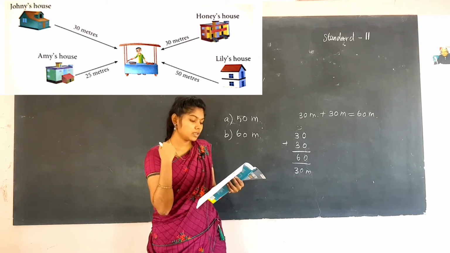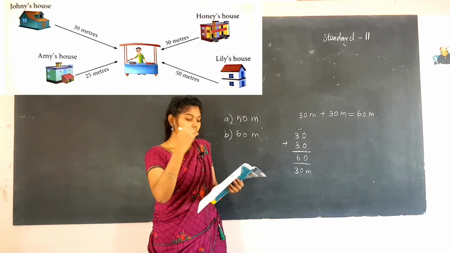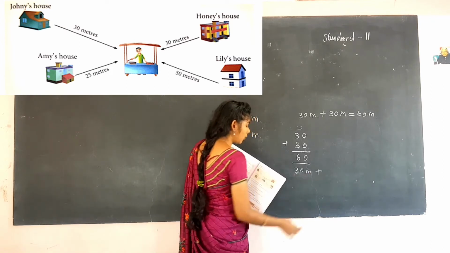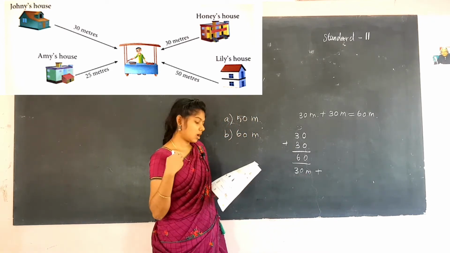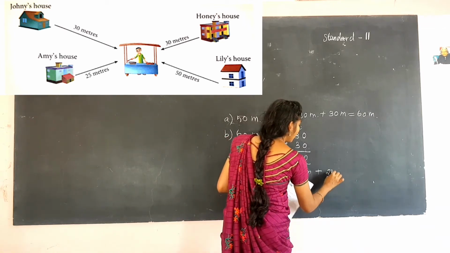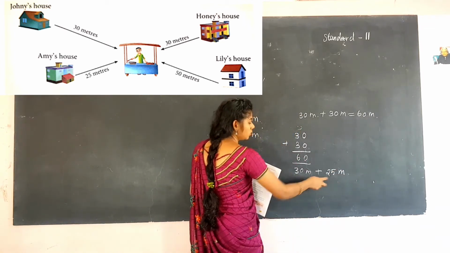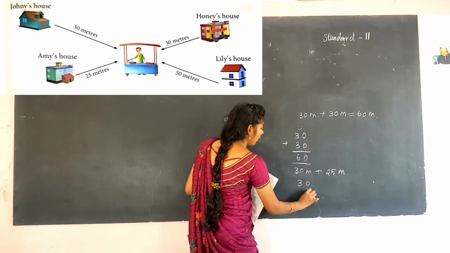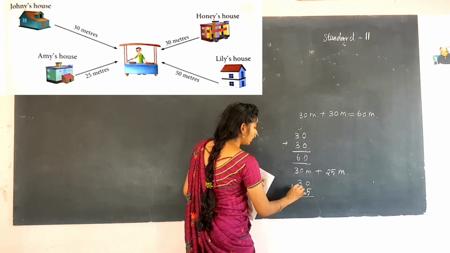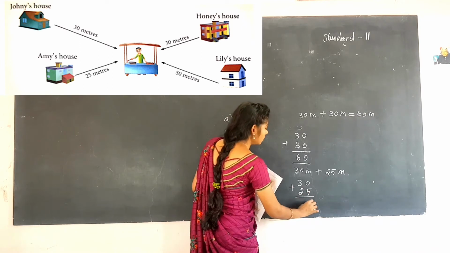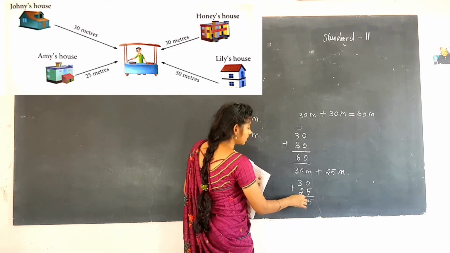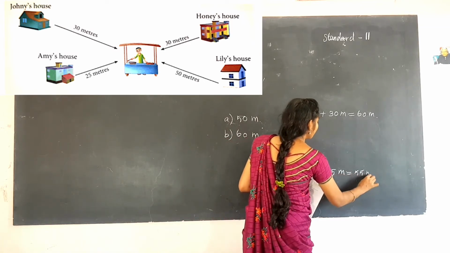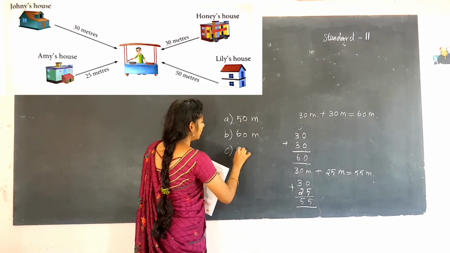So where is Emmy's house? See, from the vendor to Emmy's we have to calculate. So first we have 30 meters, and with that we have to add the distance from the vendor to Emmy's house. So 30 meters plus 25 meters. How will you add? Write 0 in the ones and 3 in the tens, 5 in the ones and 2 in the tens. Now you will add these two numbers. 0 plus 5 is 5. First add in the ones place and then in the tens place. 3 plus 2 is 5. So you will get 55 meters. So write that answer here, 55 meters.